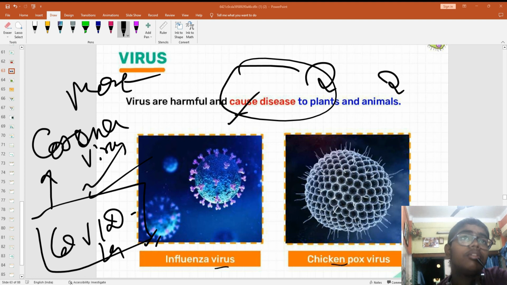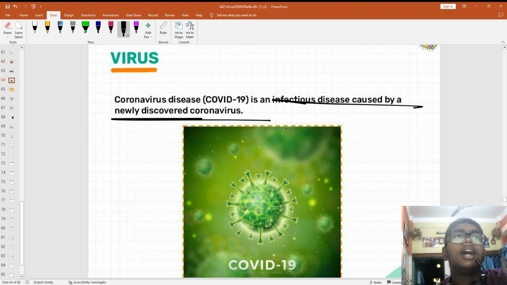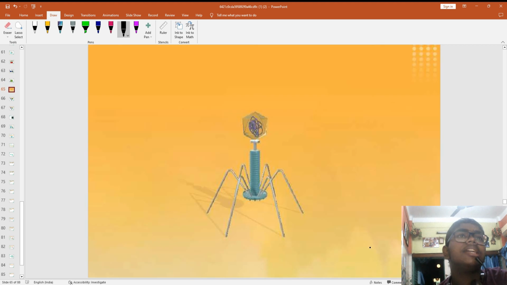Like if you have common cold, this influenza virus will be there. If you have chicken pox, this virus will be there. If you have COVID-19, this virus will be there. Right? See, coronavirus disease is an infectious disease caused by a newly discovered coronavirus. This was newly discovered in 2020. That is a new virus, coronavirus.